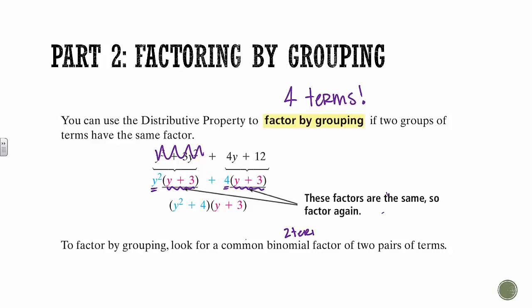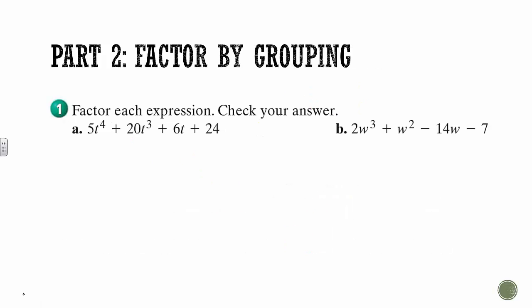So remember, that's 2 terms of 2 pairs of terms. So twice is what we're looking for. So factor each expression. So I have 4 terms, that's what I need, and then group them up. 5t to the 4th plus 20t cubed. So just look at your numbers, 5 and 20. The biggest thing they have in common is a 5. And then here's 4 t's and 3 t's, so I can pull out 3.